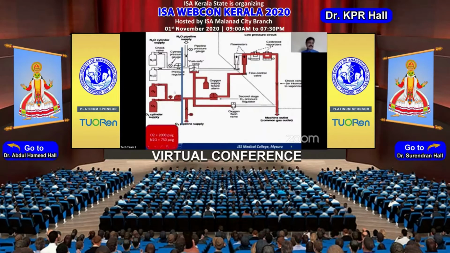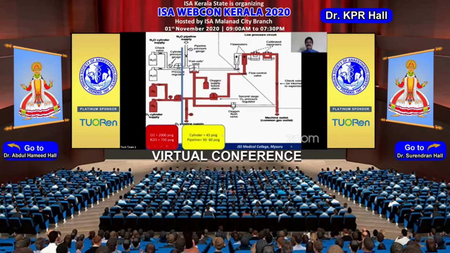The high pressure system basically comprises the cylinders, with cylinder pressures of 2000 psig for oxygen and 750 psig for nitrous oxide. In the intermediate system, we have the pipeline supply that has been introduced in the modern workstations, whereas in the older machines, the pipelines were also connected to the same yokes of oxygen or nitrous oxide. The advantage of the modern workstations is that the cylinder pressure is reduced to 45 psig, whereas the pipeline directly connected to the intermediate system is at a pressure of 50 to 60 psig.